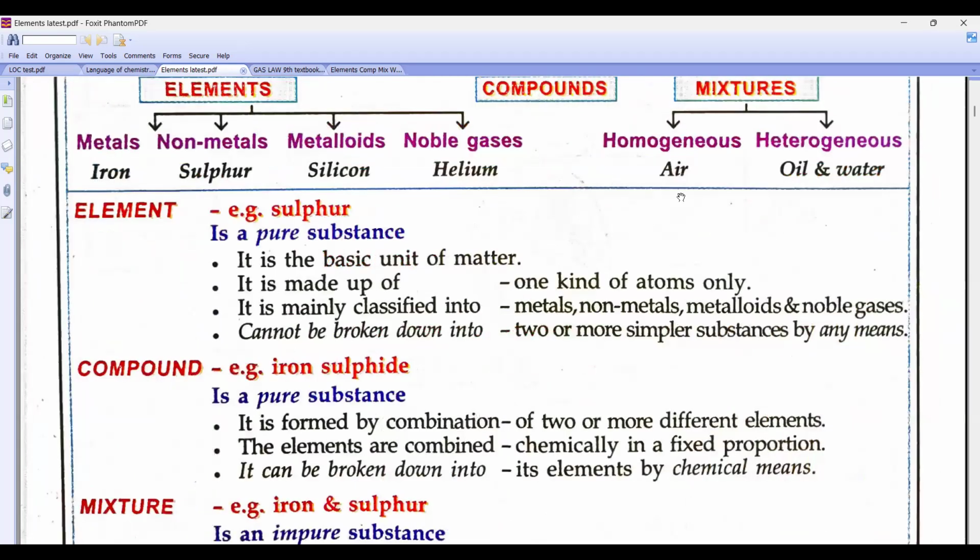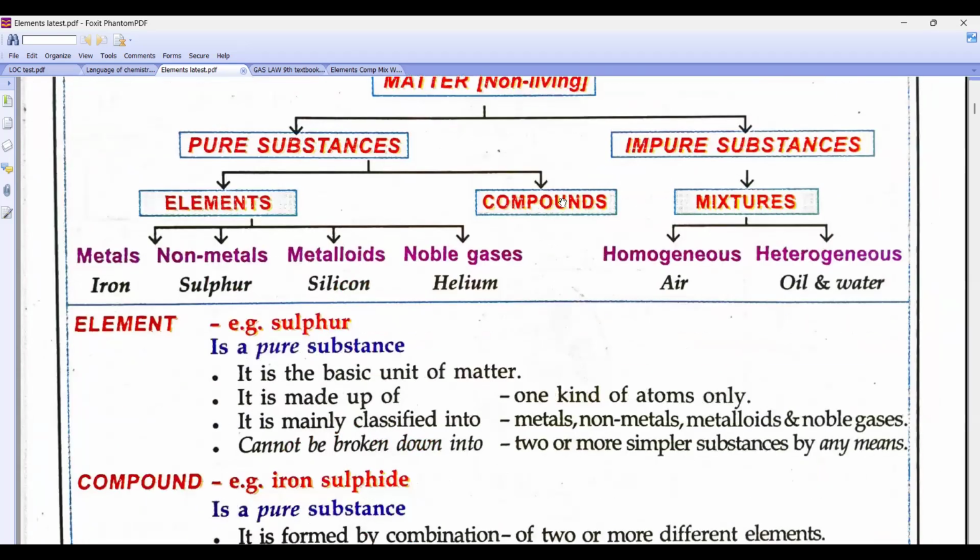Then, beta, we just discussed compounds. What do compounds mean? Look, I am writing some formulas here. I'm writing NaCl, sodium chloride. Is it in a fixed ratio or not? If I write water, hydrogen and oxygen are in a fixed ratio or not, tell me. So in compounds, elements are always present in a fixed ratio.